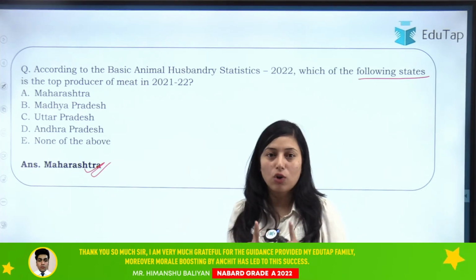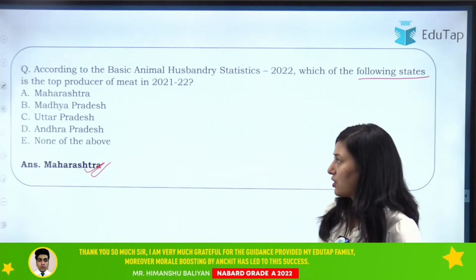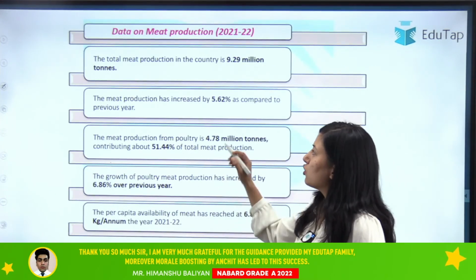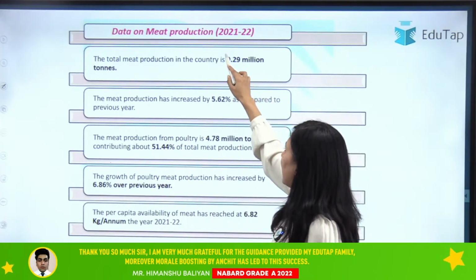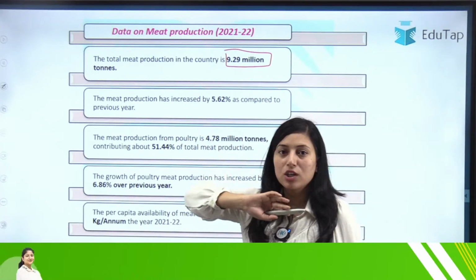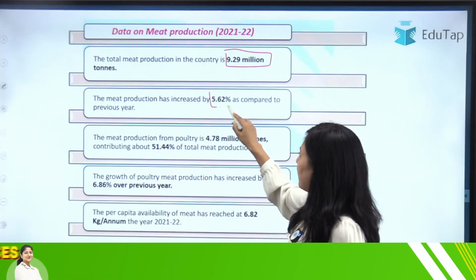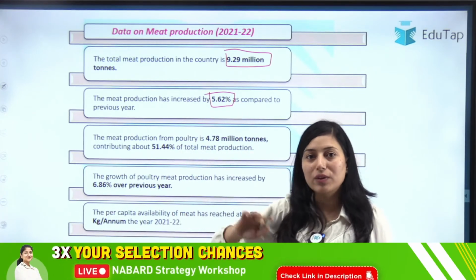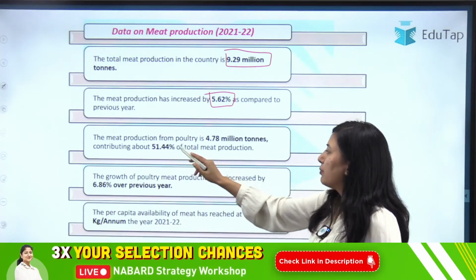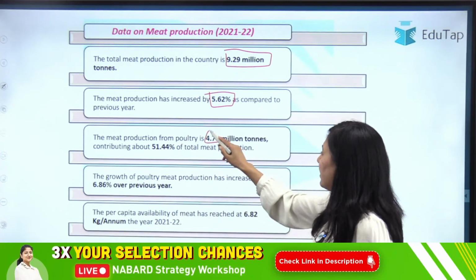Now let us cover all the important data regarding the meat production. So here's the data. Total meat production in the country is 9.29 million tons. So what is the total production? 9.29 million. Then the meat production has increased by 5.62% over the previous year. Okay. Then the meat production of poultry is 4.78 million tons.